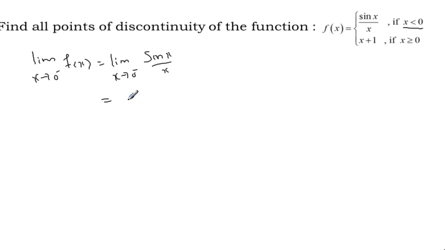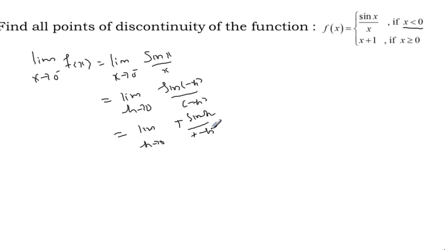And x approaches 0 minus means limit h approaches 0 of sin of minus h by minus h. By using the property sin of negative angle is minus sin theta, minus minus cancel, then limit h approaches 0 of sin h by h, so this and this cancel. By the sandwich theorem this value is 1. So the left hand limit is 1.